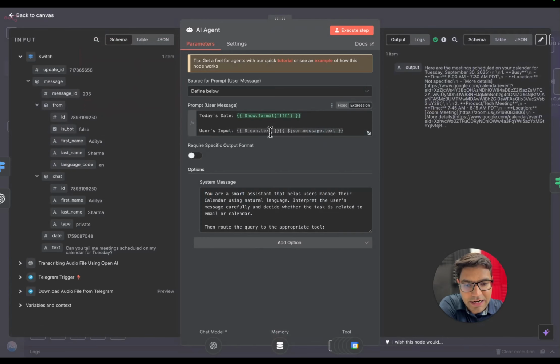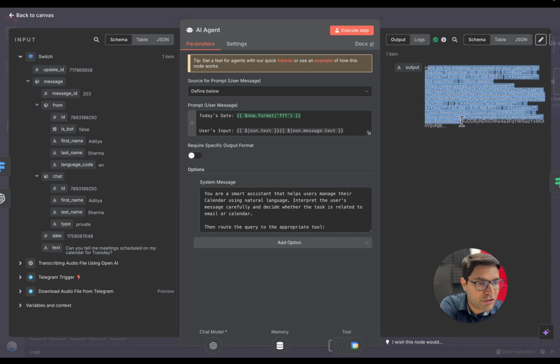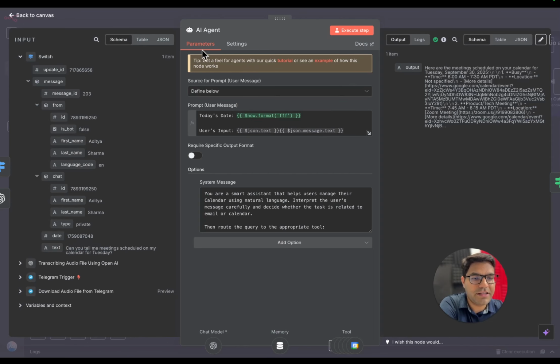So this AI agent gets my text input over here, as you can see, and it gives me the output, which is information about the meeting scheduled on my calendar. Now, here are the configurations that you need to make in the AI agent node. There are two very important parts in the AI agent node: one is the user prompt and the second one is the system prompt.